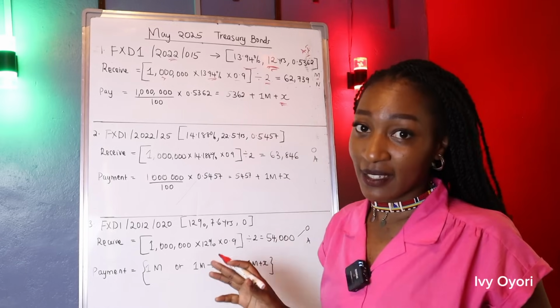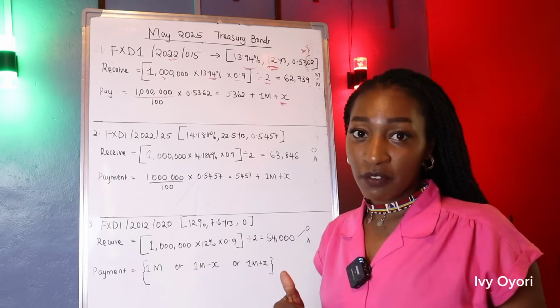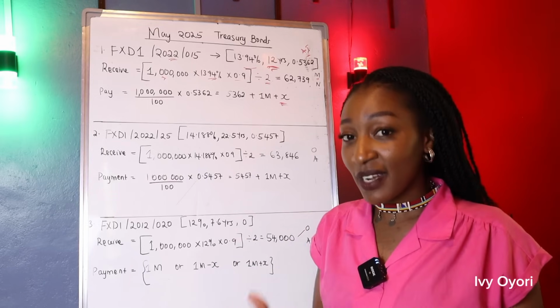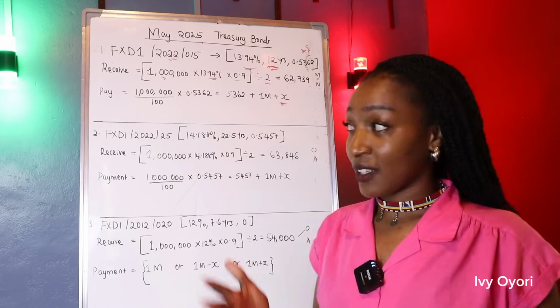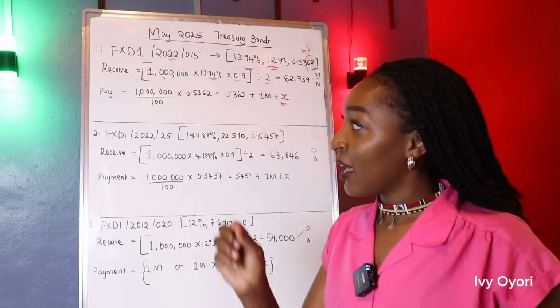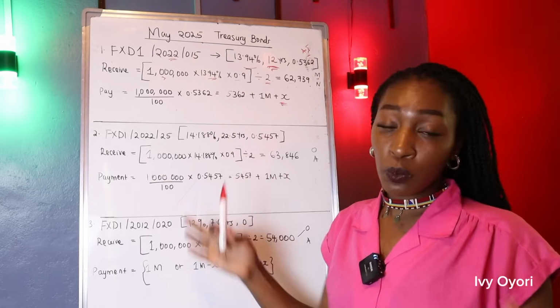We don't know what the X is. The X is going to be determined by the market. People who are investing more than 2 million, they have the ability of expressing the interest rate that they should be given, which is going to affect the price at which they're going to pay for this bond. So this one we will know later.